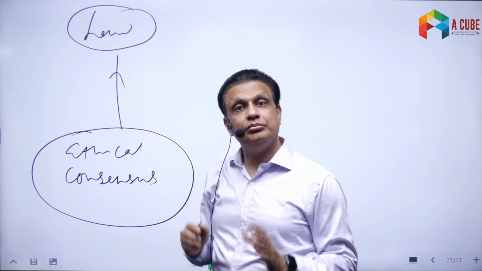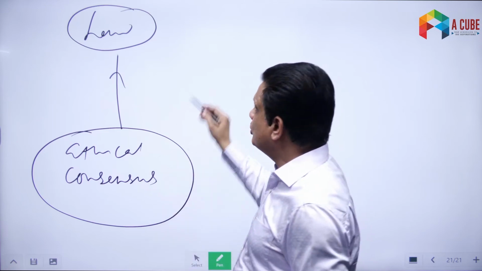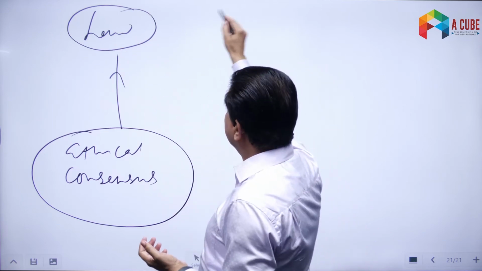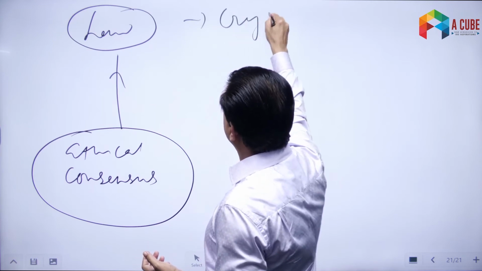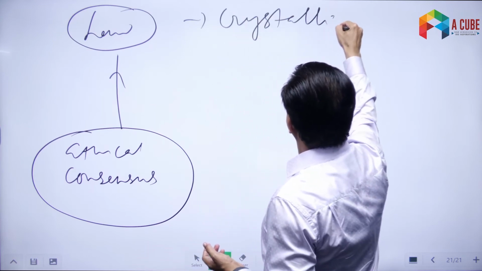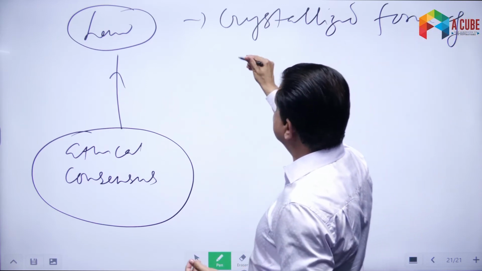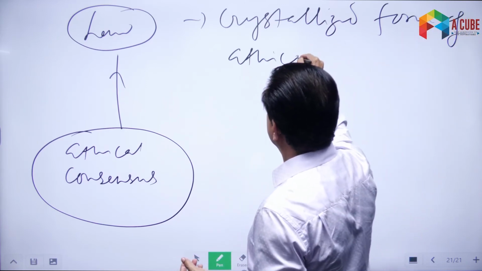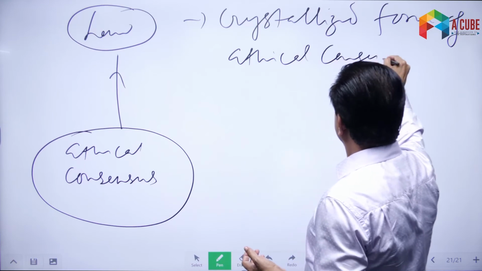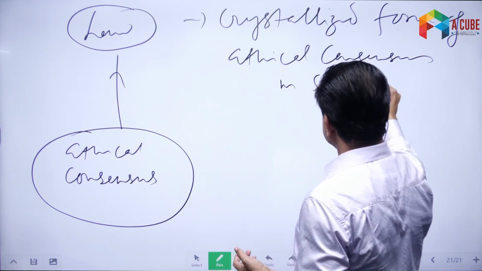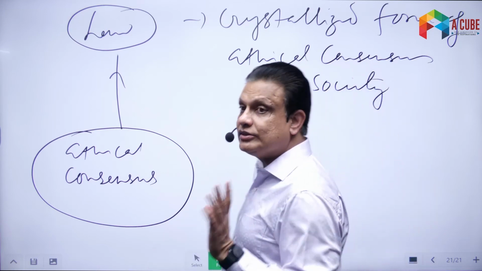That is the meaning of the term good law. If you have to define law, how can you define it? We can simply say that law is the crystallized form of the ethical consensus existing in the society. So such a law will be a good law.